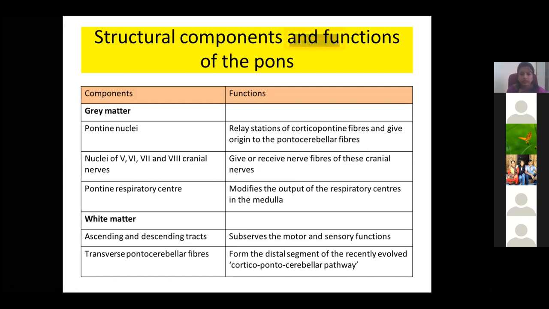What about the white matter? White matter mainly subserves motor and sensory functions, and there is an important pathway called the corticopontocerebellar pathway, where the pontine nuclei present in the pons cross each other and also relate to the cerebellum.